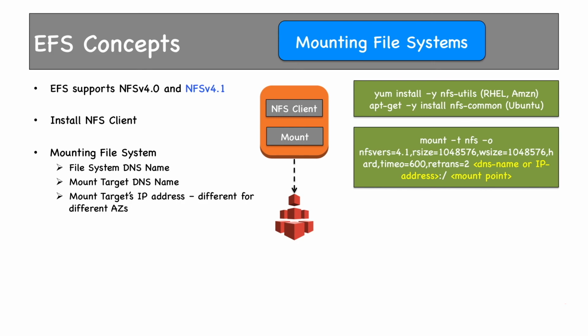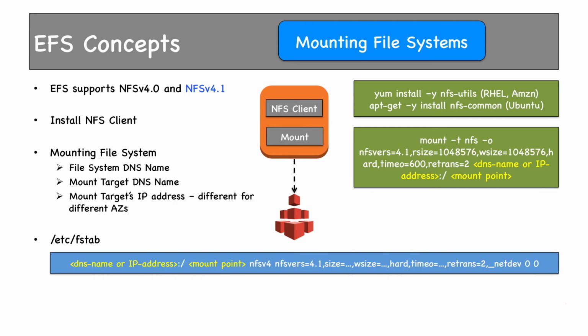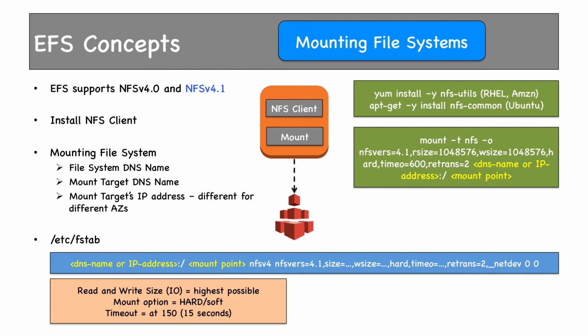Don't worry too much about the commands because you, as a solutions architect or sysops admin, will not run these commands inside the EC2 instances. Finally, an entry has to be made in /etc/fstab so that the file system gets mounted whenever the EC2 instance starts. Don't bother about these commands and options. These mount options should be used for better performance. Let's do all these exercises in real time now.